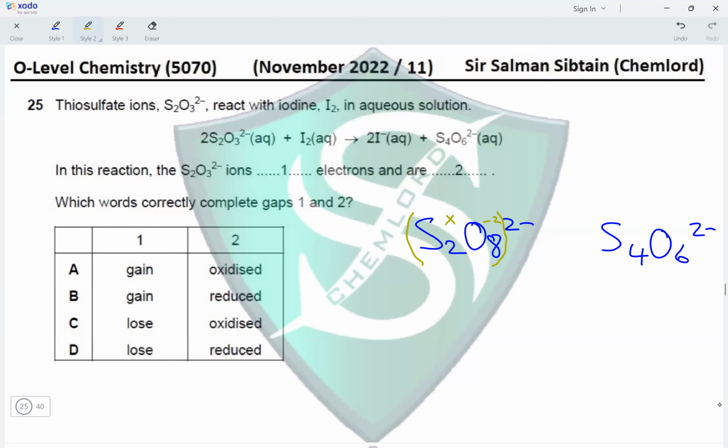So we form an algebraic expression. So we have 2 atoms of sulfur. So 2x minus 16 equals overall charge -2. So this becomes 2x equals -2 plus 16. 2x equals plus 14.